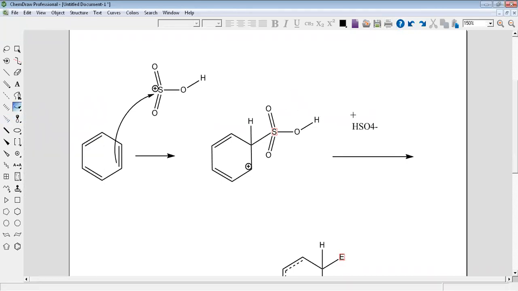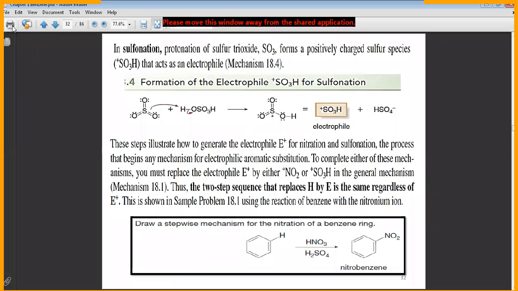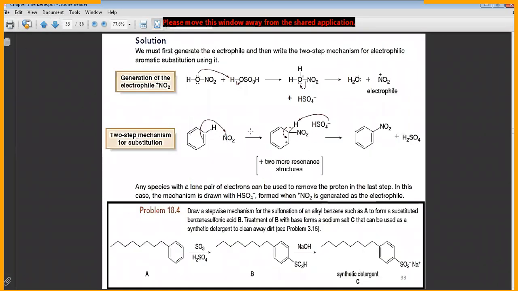It will attack the proton from here. Attack this proton, and this makes the aromatic system again. Okay, is it clear? Yes, exactly. It goes back exactly like this, no different. The only difference is the electrophile for the sulfonation and nitration.